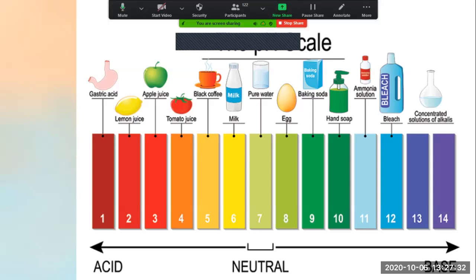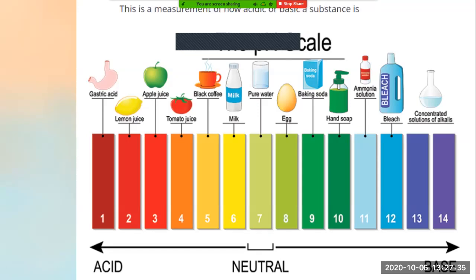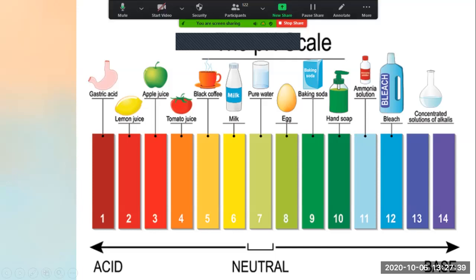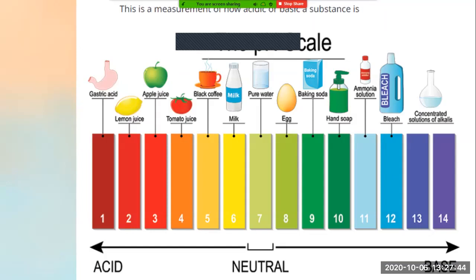In that, I found that the strength of base is much more as compared to other substances. So all these colors indicate different pH values, and they indicate what is the strength of its acidic value, what is the strength of its base value, and whether the substance is neutral. Okay, this much I think everyone can understand with all the examples I have taken you through. Now let's see the next slide.